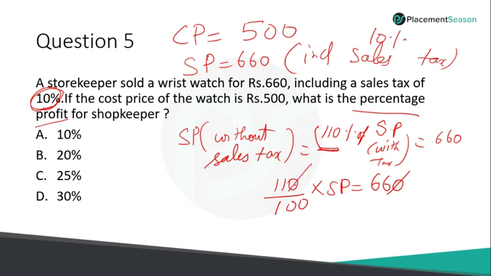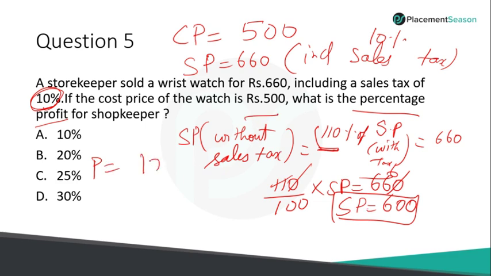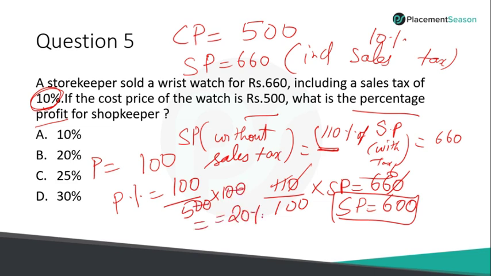So this is how we should be doing the calculation in the exam also. 600. So the selling price, if you follow this, it will be very easy. So the selling price is 600, but the actual question is what is the profit percentage? So what is the profit here? The cost price being 500 and the selling price being 600, the profit is 100, and your profit percentage is 100 by 500 into 100. So we just cancel the values. What is 100 by 5? We get 20%. So the profit percentage in this question is 20%.